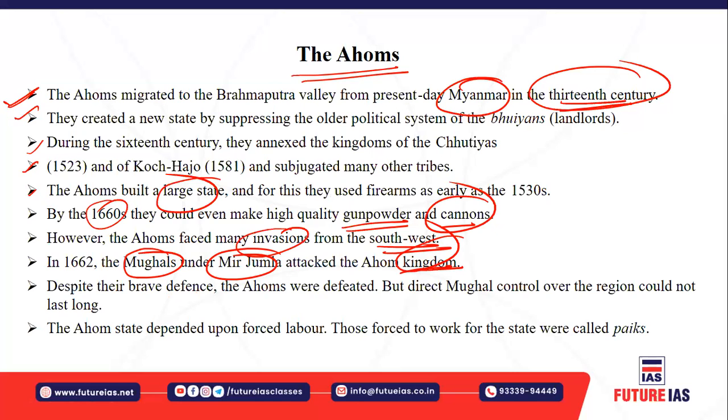And the Ahom state depended on forced labor. Those who were forced to work for the state were called paiks. Okay, so that is how the state developed, and they faced stiff resistance against the Mughals, despite their defeat. The direct Mughal control over the region could not last long, and this Ahom state depended upon forced labor. Those people who used to work forcefully as forced labor are called paiks.